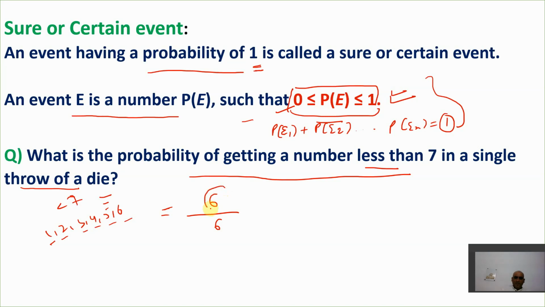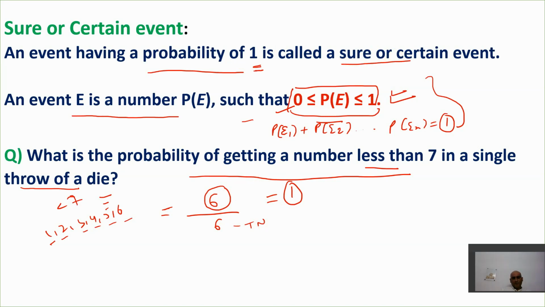So in the numerator we have the number of outcomes favorable to event E, divided by the total number of outcomes, right? So what has the probability come to? 1, and wherever the probability comes to 1, this is called a sure or certain event.